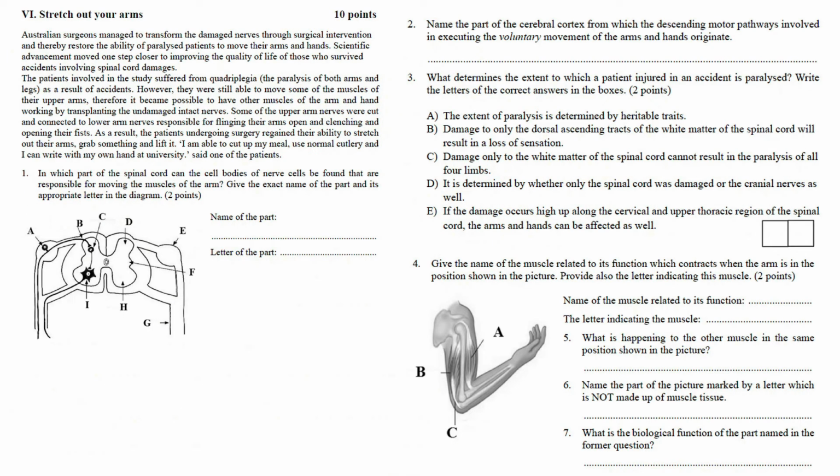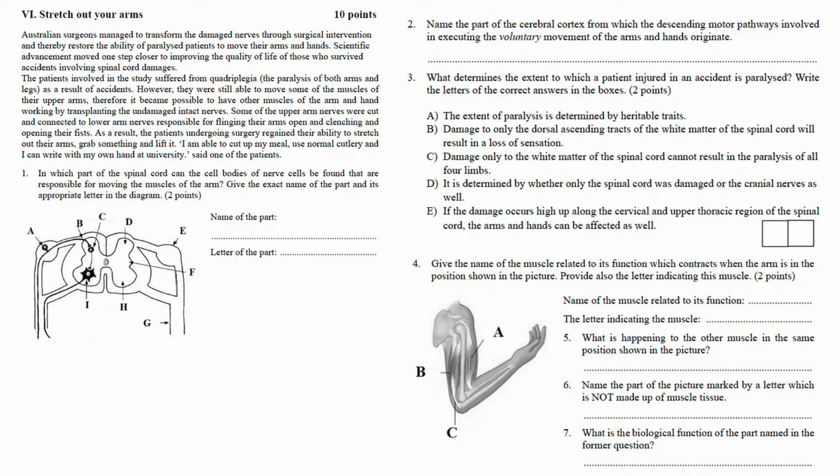Stretch out your arms. Australian surgeons managed to transform the damaged nerves through surgical intervention and thereby restore the ability of paralyzed patients to move their arms and hands. Scientific advancement moved one step closer to improving the quality of life of those who survived accidents involving spinal cord damage. The patients involved in the study suffered from quadriplegia, the paralysis of both arms and legs as a result of accidents. However, they were still able to move some of the muscles of their upper arms, therefore it became possible to have other muscles of the arm and hand working by transplanting the undamaged intact nerves.